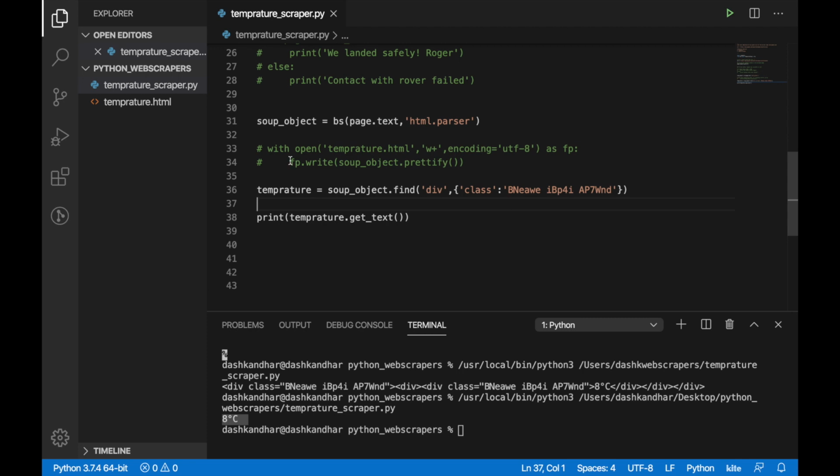So with the same statement, I'll just use this. I'll change this to temperature.txt, and write plus encoding as fp, and this time I won't use the soup object.